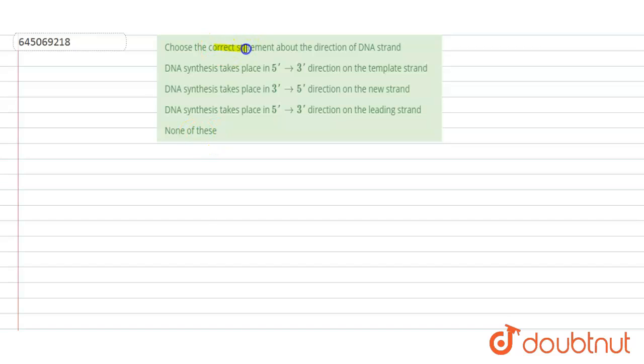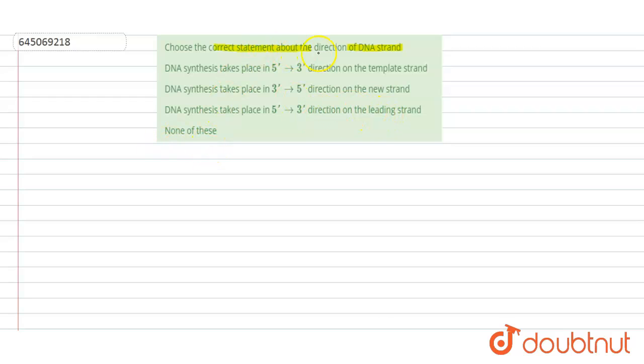Hello students, have a look at the question. Choose the correct statement about the direction of DNA strand. First one is DNA synthesis takes place in 5' to 3' direction on template strand. DNA synthesis takes place in 3' to 5' direction on new strand. DNA synthesis takes place in 5' to 3' direction on leading strand.